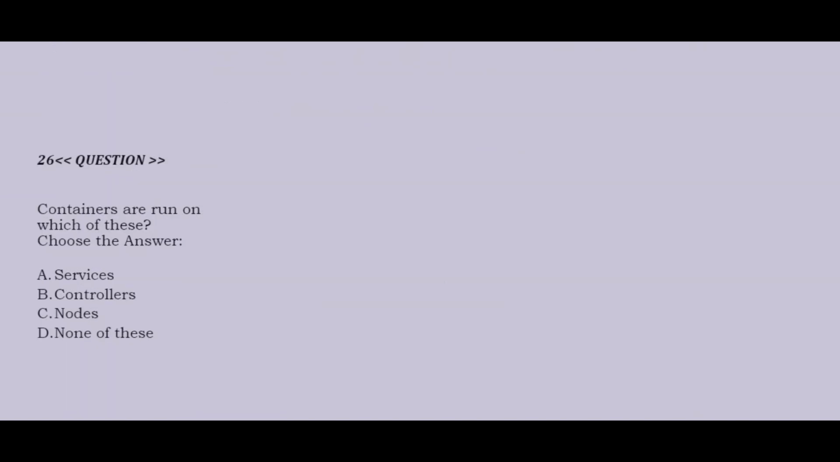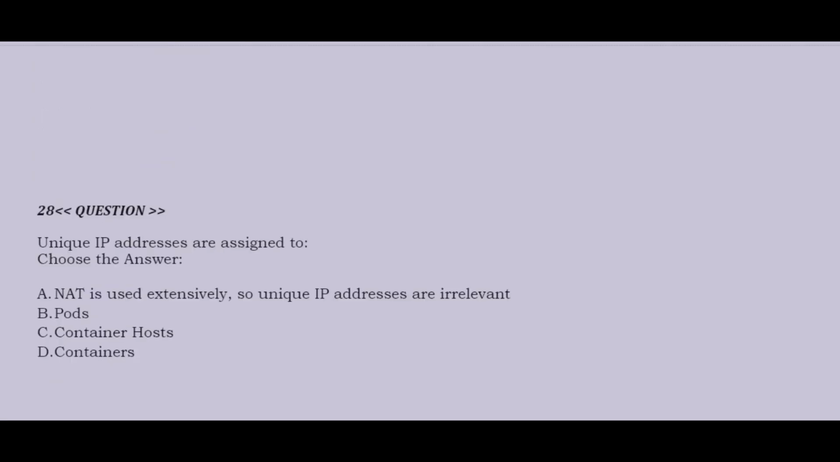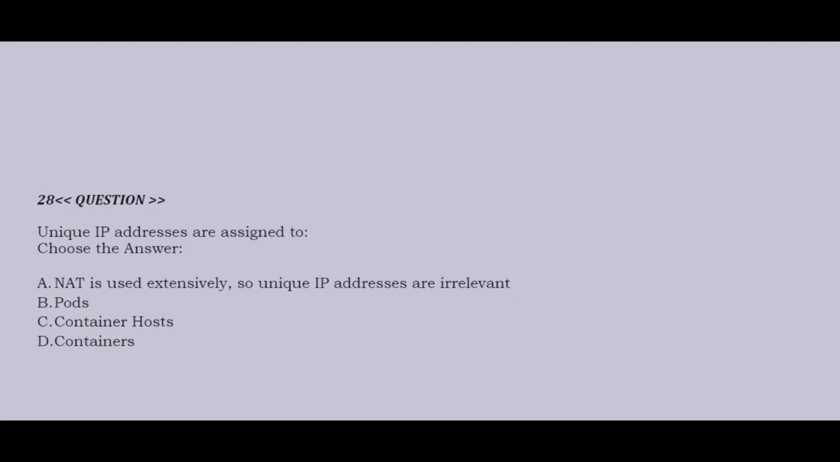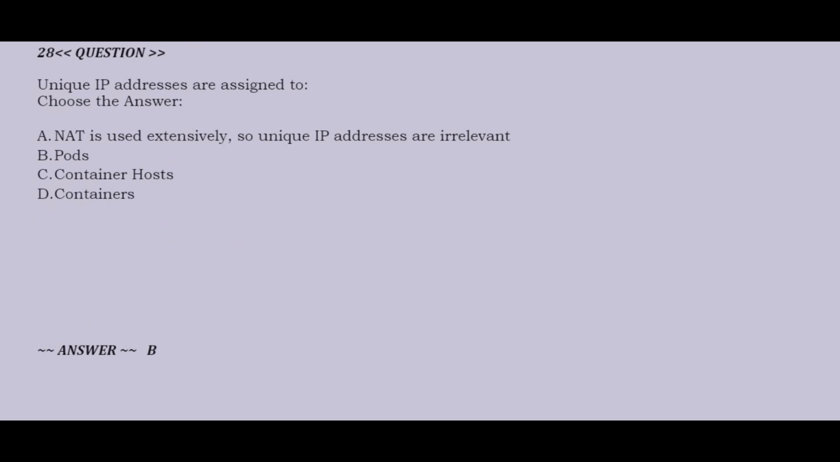Question is: containers are run on which of these? Option A services, option B controllers, option C nodes, option D none of these. Correct answer is option C. Question is: unique IP addresses are assigned to? Option A, NAT is used extensively, so unique IP addresses are irrelevant. Option B pods, option C container hosts, option D containers. Correct answer is option B.